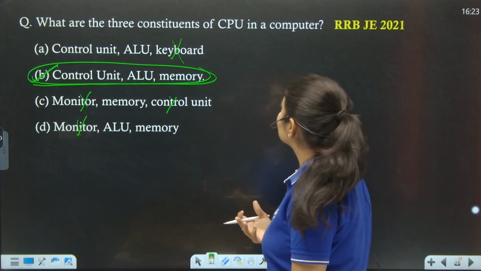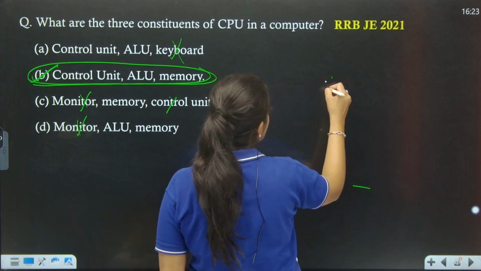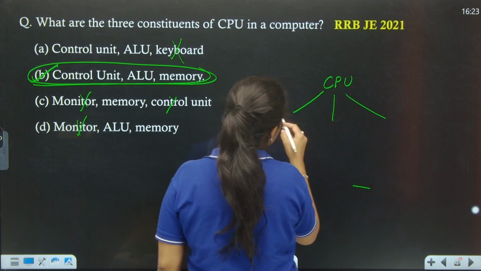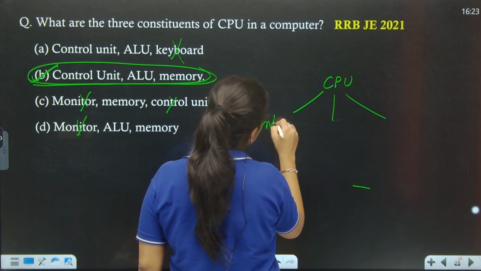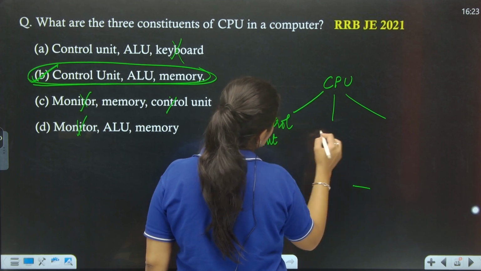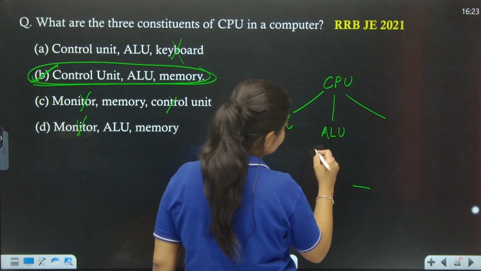In a combination of CPU, whenever we read about the CPU, we simply bifurcate it into three parts. The first one is your control unit, right? The second one is ALU, arithmetic and logical unit.